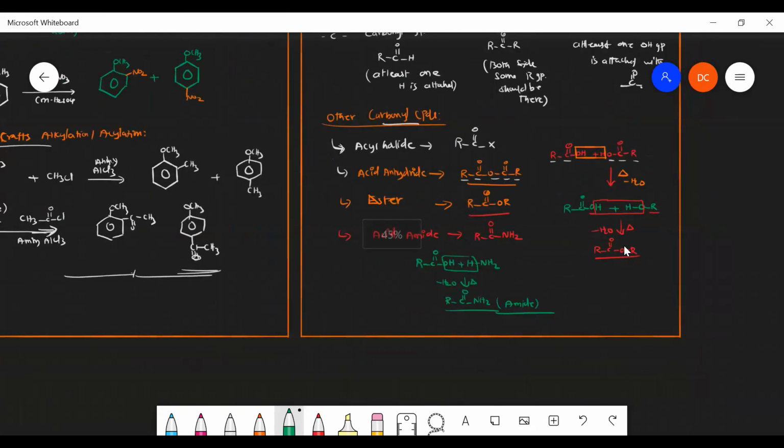And one more thing, aldehydes and ketones are very, very important, but usually aldehydes and ketones have similar properties.